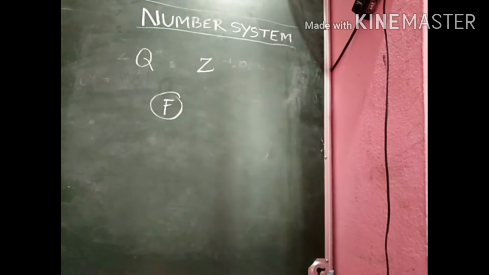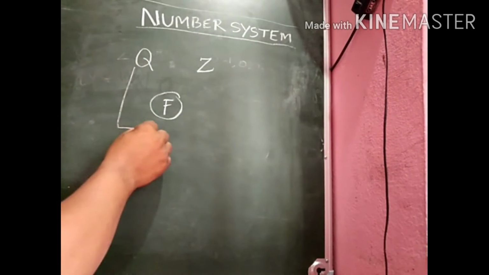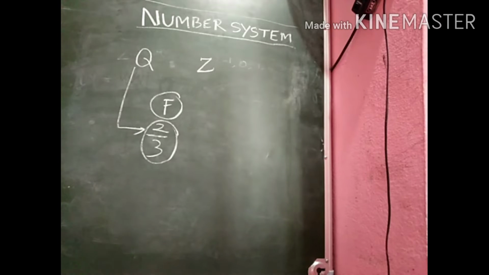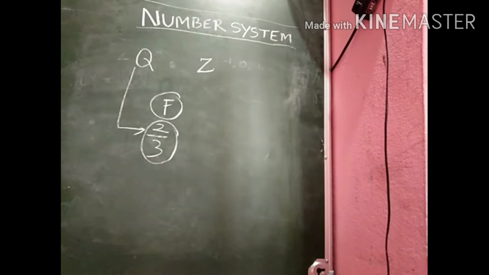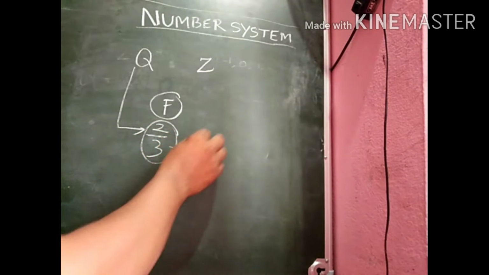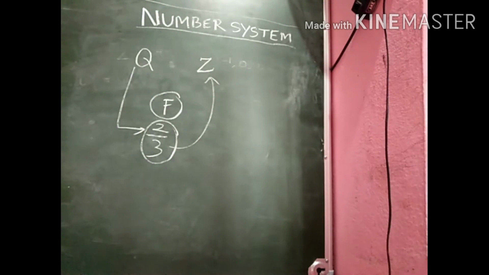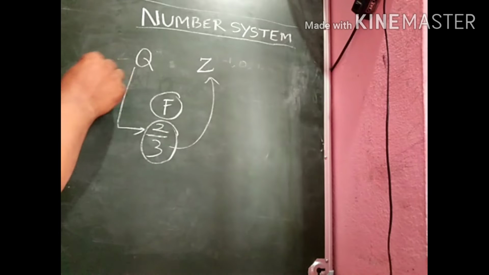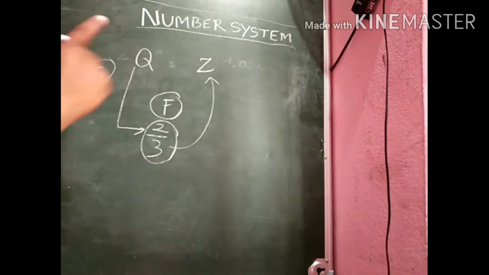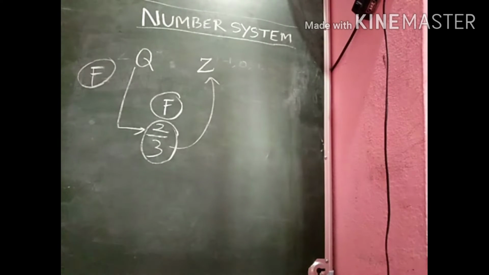Why? I am giving an example to you. Here you can see 2 by 3 is a rational number because it is in the form P by Q. P and Q are integers, Q does not equal 0. But is it an integer? Is 2 by 3 an integer? The answer is no. Therefore, the bit 3 is false. Every rational number cannot be called an integer.